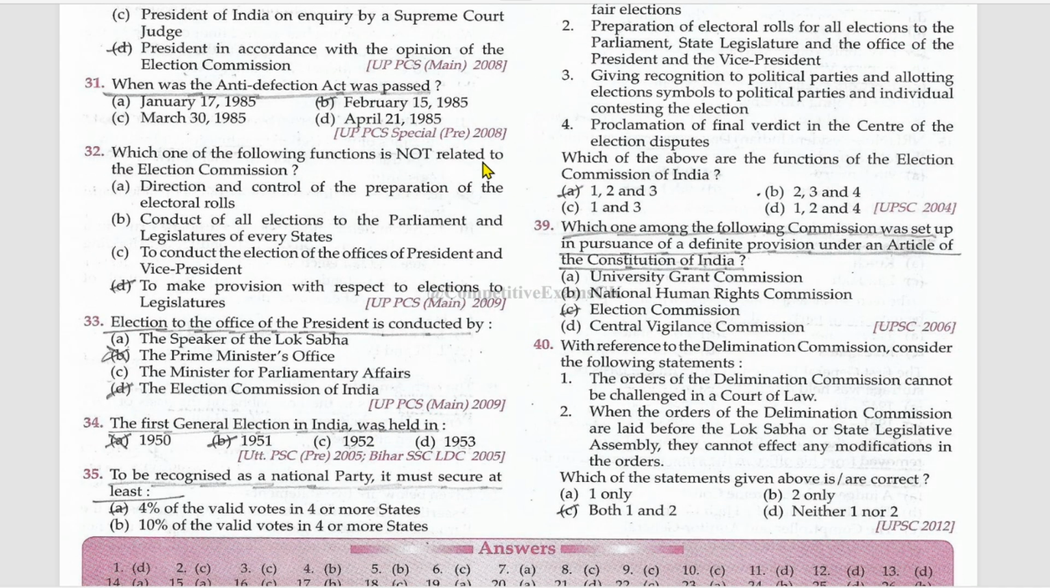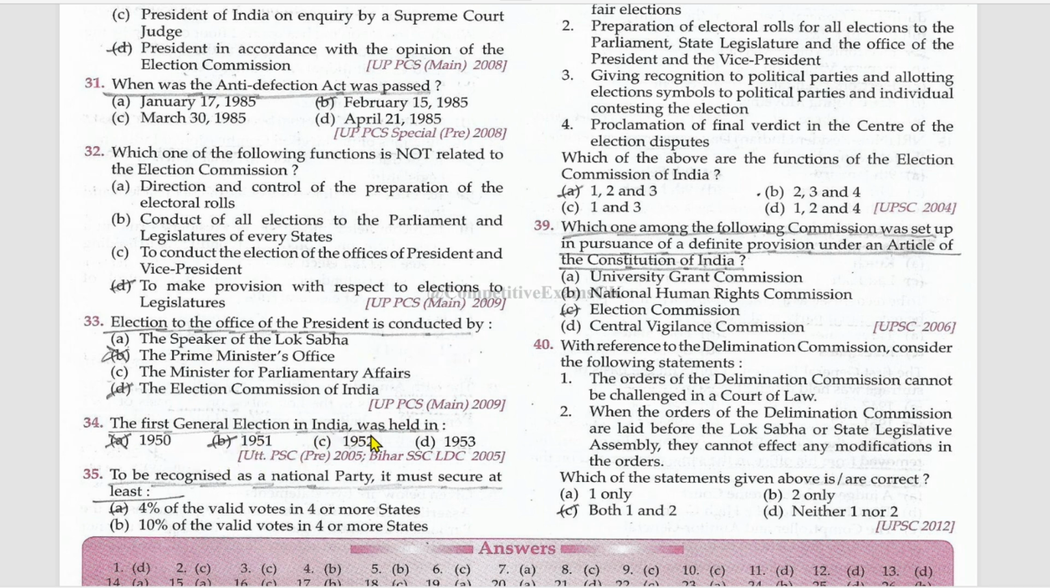Which one of the following functions is not related to the Election Commission? To make provision with respect to elections of the legislatures? No. The other three are the right options. Direction and control of the preparation of the electoral rolls. True. Conduct of all elections to the parliament and legislatures of each state. This is also true. To conduct the election of the offices of president and vice president. This is also true. Election to the office of the president is conducted by the Election Commission of India.